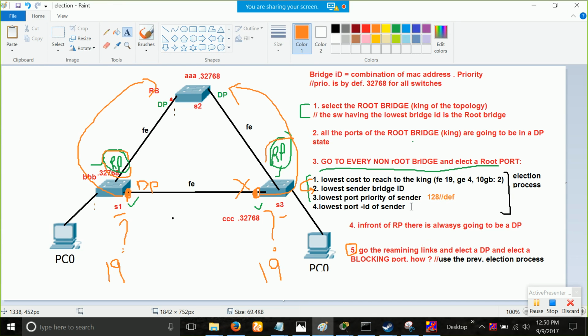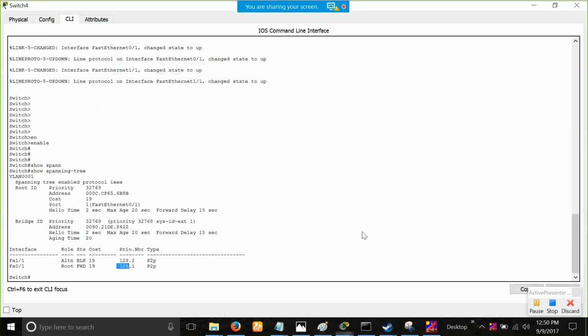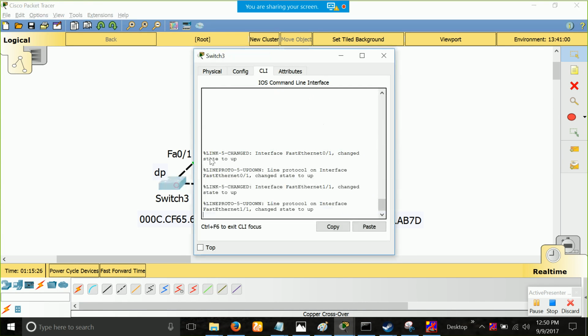What is the port ID? It is the sum of the numbers. For example, we have 1 1 here, right? So for this port, the port ID will become 1 plus 1, 2. You can even see here, 1 plus 1, it will become the port ID 2. For this guy, the port priority 128 and port ID will come 0 plus 1, 1. Whatever number you have in the interface, just add them.